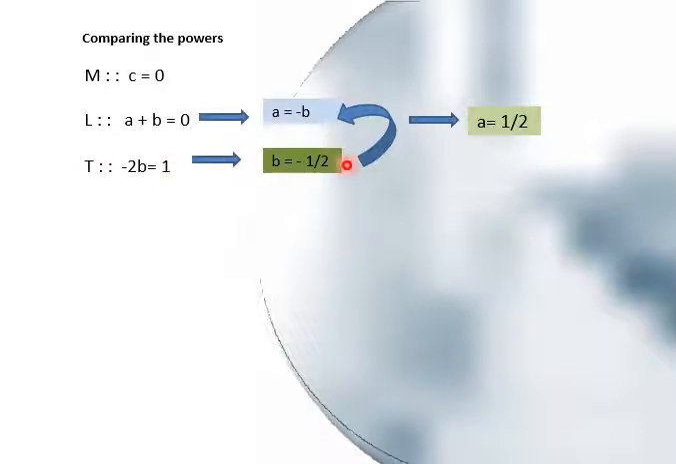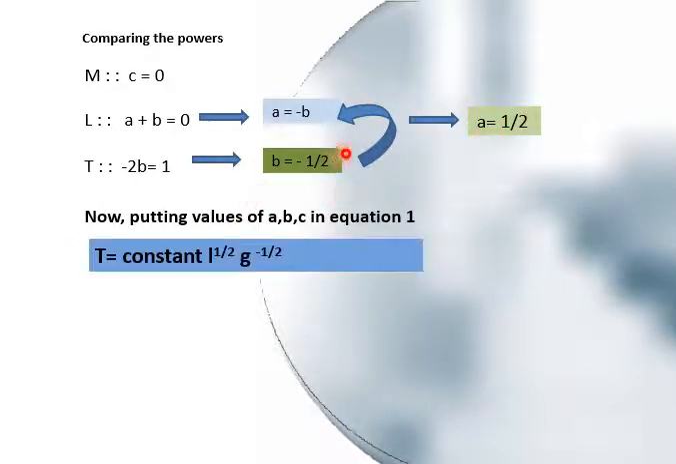So B is equal to minus 1 by 2. Now putting the value of B in A is equal to minus B over here. So the minus minus sign will cancel out and here A is equal to 1 by 2. Now putting the values of A, B and C in equation number 1, we have T is equal to constant L power 1 by 2, g power minus 1 by 2.